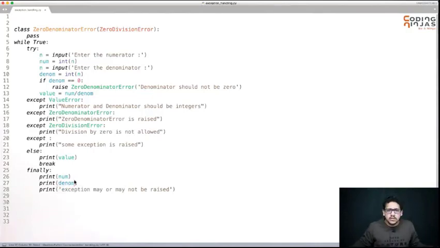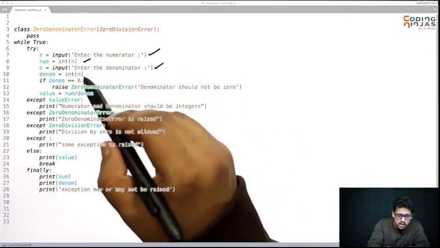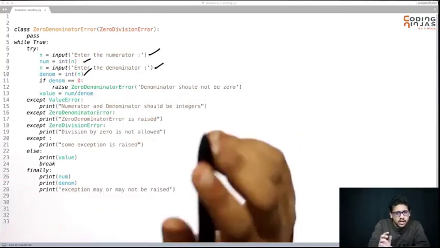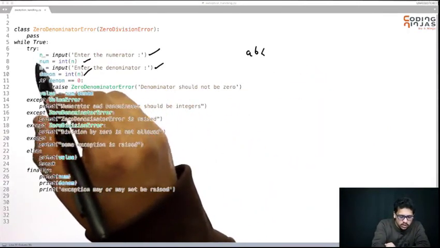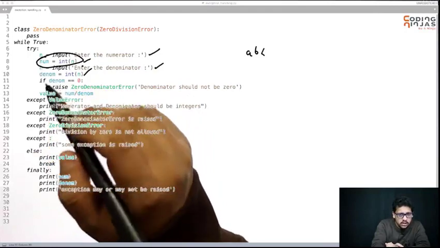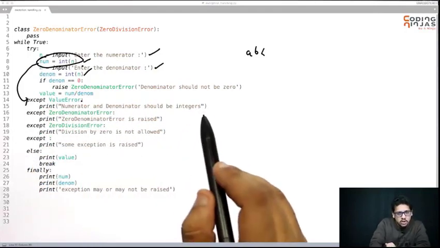If I am doing this, how is the code running? First of all, I will specify the numerator, I will give the numerator. I will specify the denominator, I will give the denominator. If any value error is raised, let's say I give ABC, the numerator will not be there. So the error will be in this line, I will raise the exception and go to this value error: numerator and denominator should be integer.